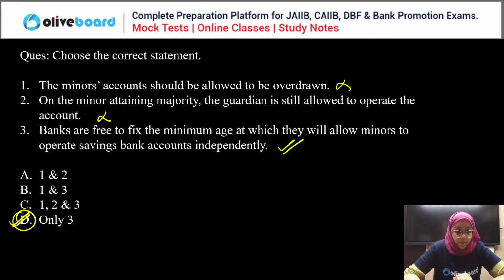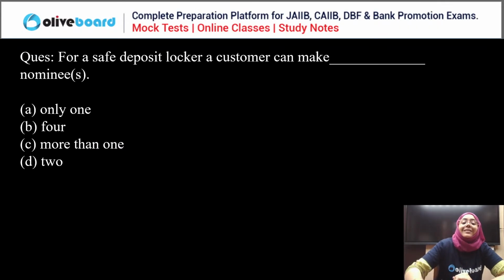Good, everyone. Now, next. For a safe deposit locker, a customer can make how many nominees? Only one, four, more than one, or two? So the correct answer is what, everyone?